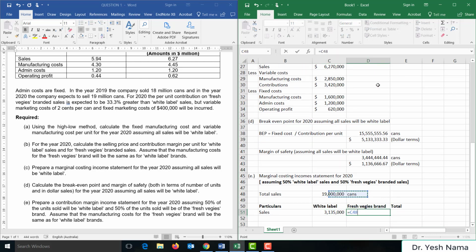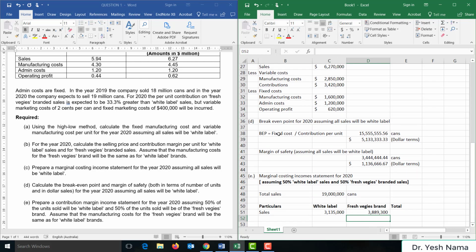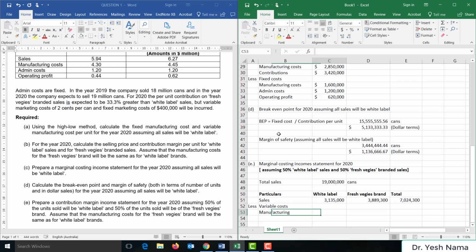Again, fresh veggies brand, 19.5 million upon 2, 9.5 million cans times selling price of fresh veggies branded sales, 41 cents. So total sales is equal to 7.024 million. From sales, we deduct variable manufacturing costs. Variable manufacturing cost is the same because we have been told that the manufacturing cost for fresh veggies brand will be the same as for the white label brands.